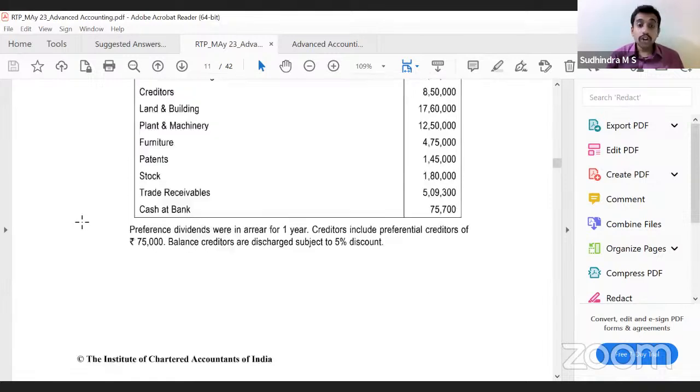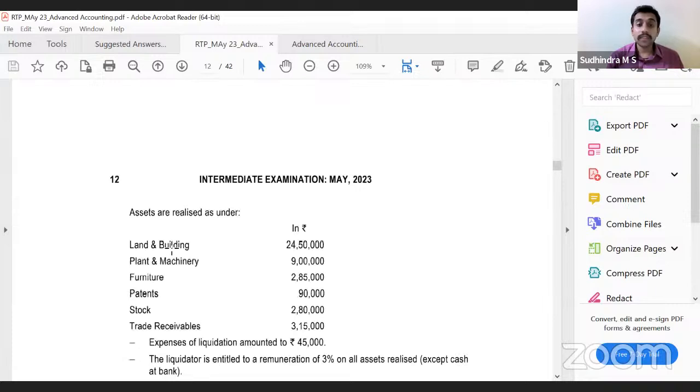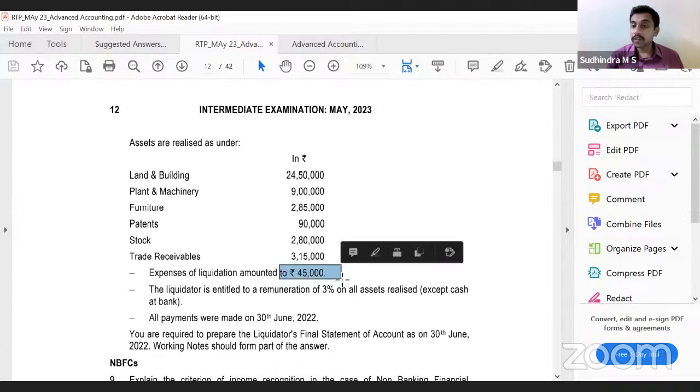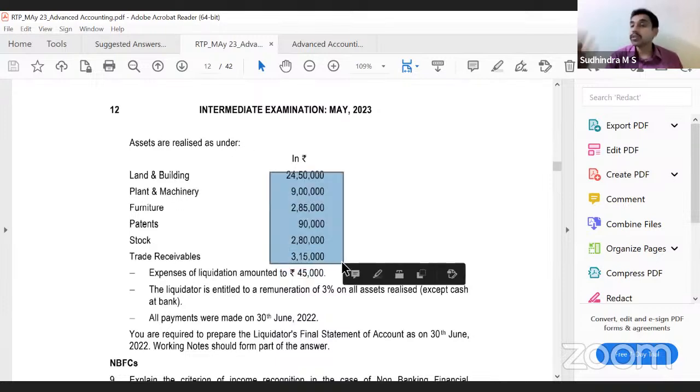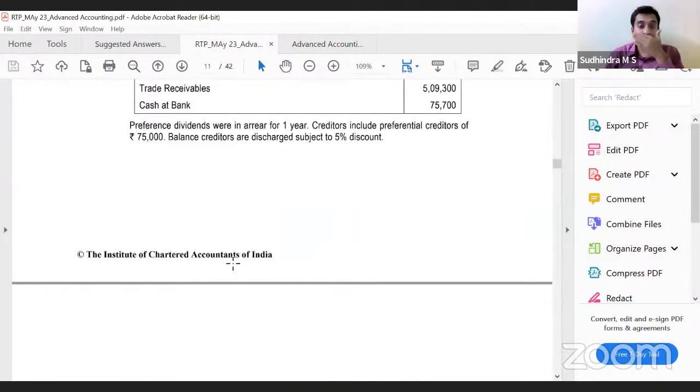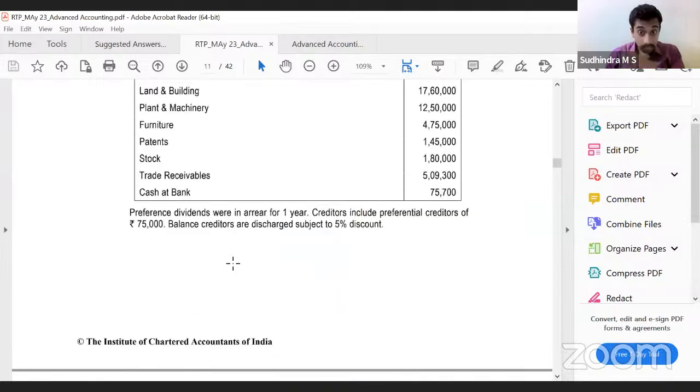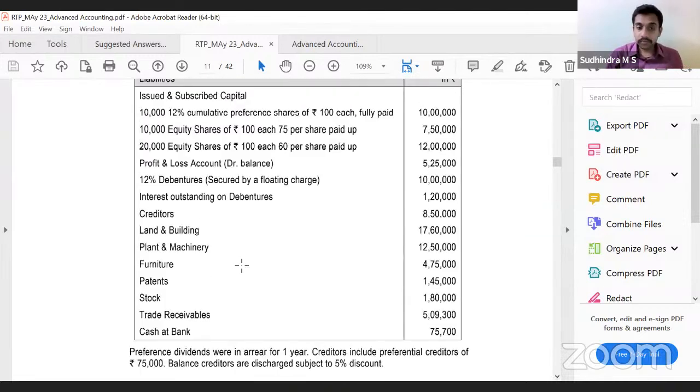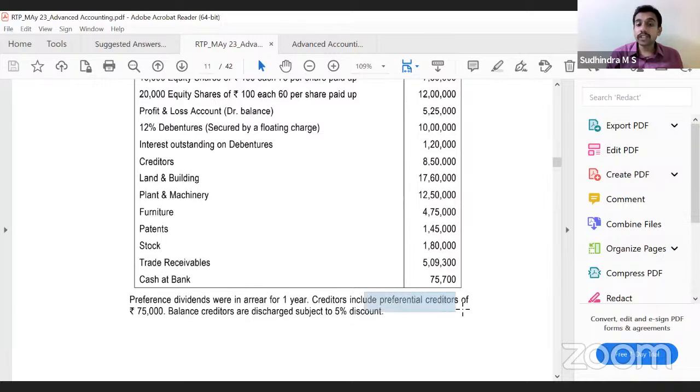Next, do we have any legal expenses? I don't think so. Do we have liquidation expenses? Yes, so expenses would be paid. Liquidator's remuneration, easy: realizations into 3%. Liquidator remuneration also would be paid. Then comes overriding preferential creditors. Do we have any overriding preferential creditors? They have given only preferential creditors. Correct. So there are no overriding preferential creditors. Directly preferential creditors of 75,000.